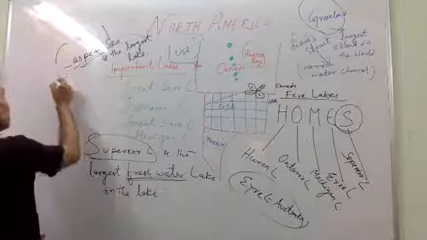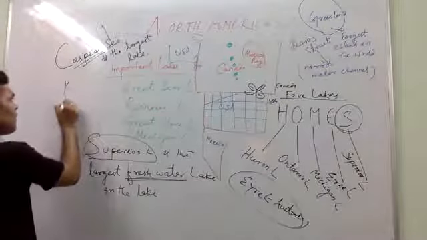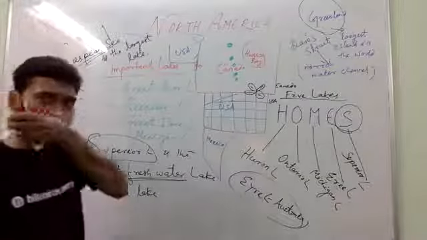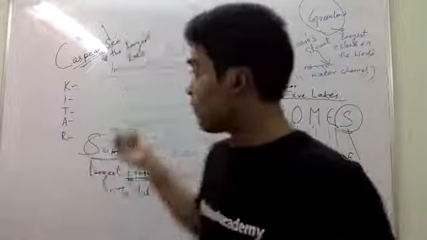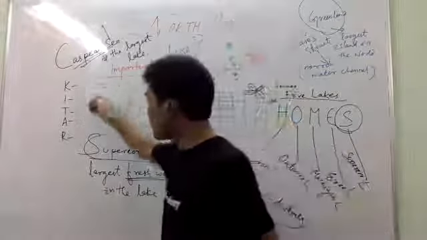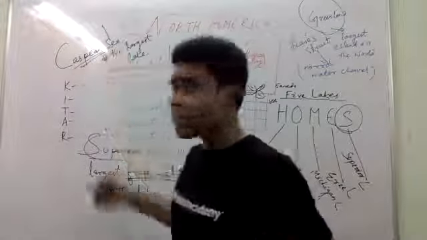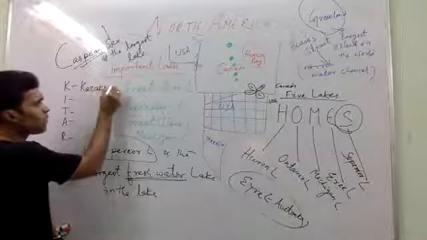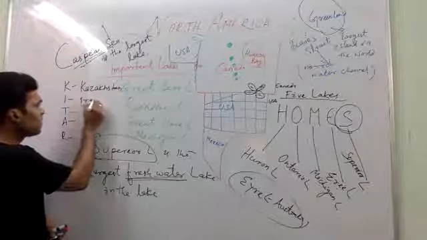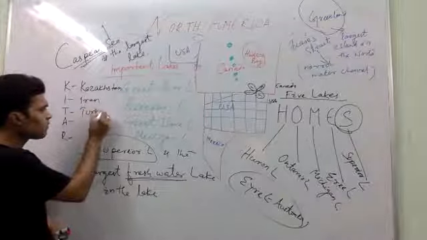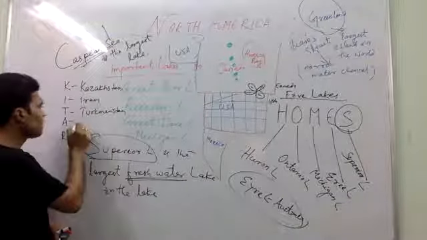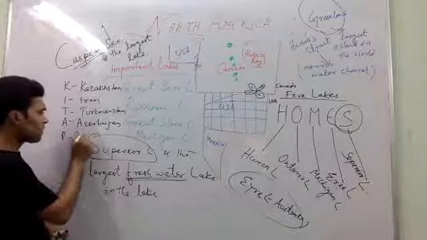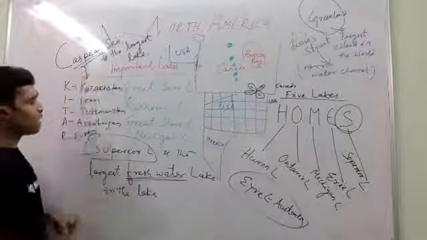So keep the formula here. Caspian Sea touches K-I-T-A-R. When we discuss Asia geography, we'll go into that detail. However, I'll tell you which countries the Caspian Sea in Asia is touching. You can note down Kazakhstan, Iran, Turkmenistan, Azerbaijan, and finally Russia.